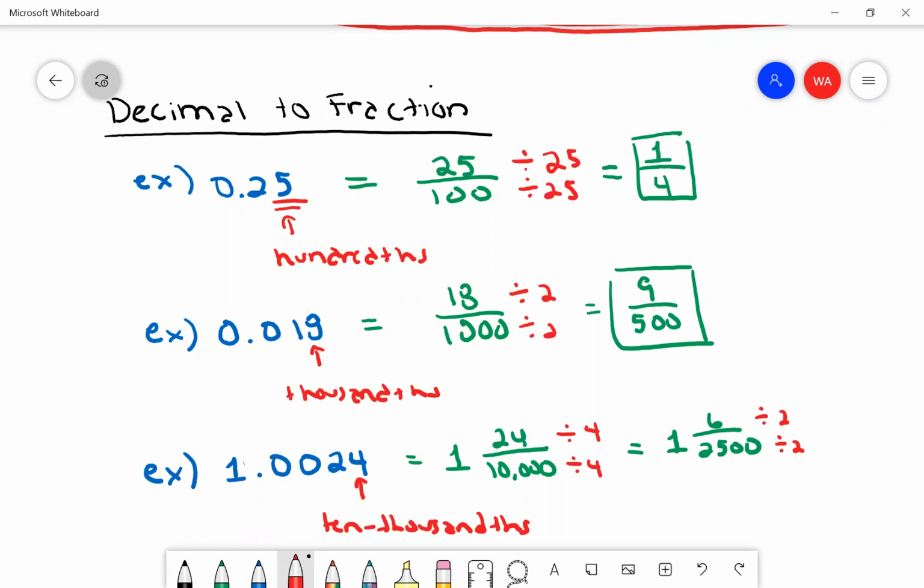All right, so that gives me 3, so 1 and 3/1250. And there we go. 3 doesn't go into that. Okay, so that's how we convert decimal to fraction.